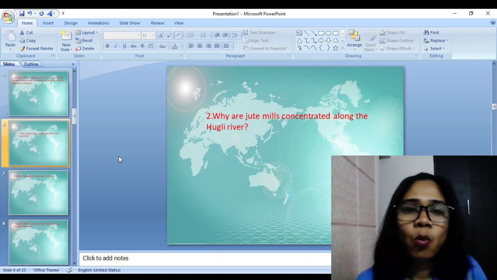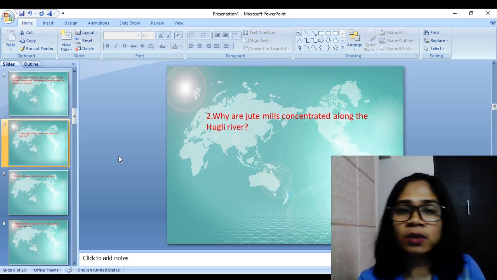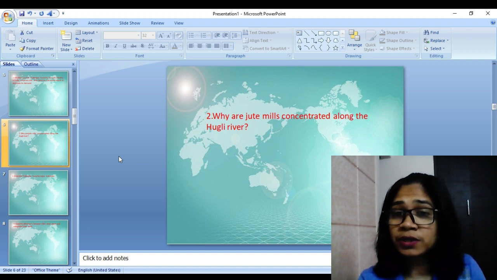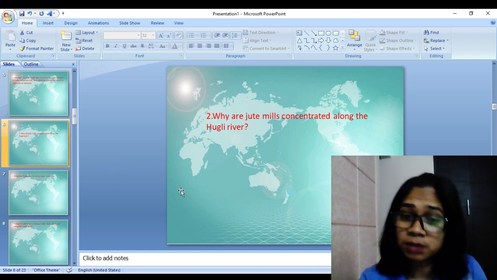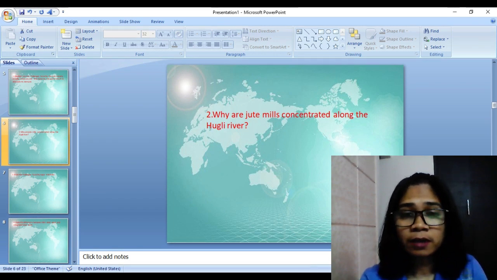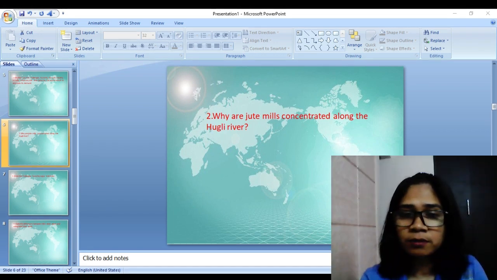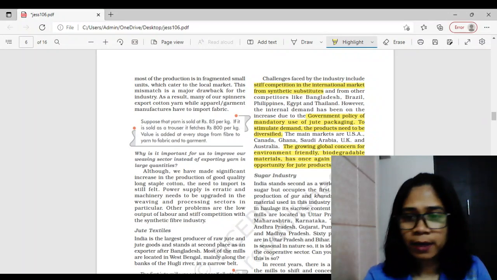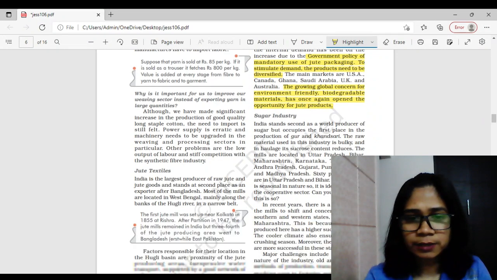Now look at this second one. Why are jute mills concentrated along the Hooghly River? Again, why are jute mills concentrated along the Hooghly River? This is another question which is again a 5 marker, right? And often gets repeated in board exams. So here again you have to go to that page where we have done the previous answer, right? To the left hand side.